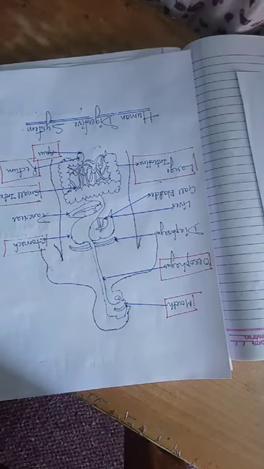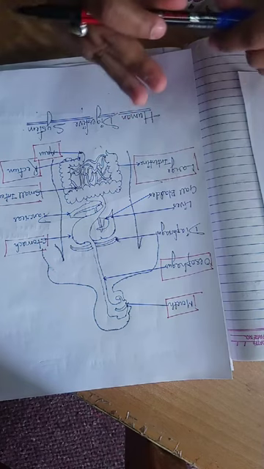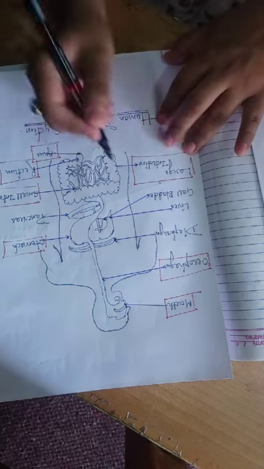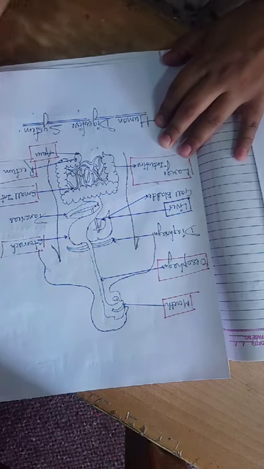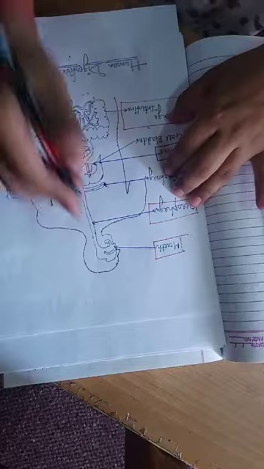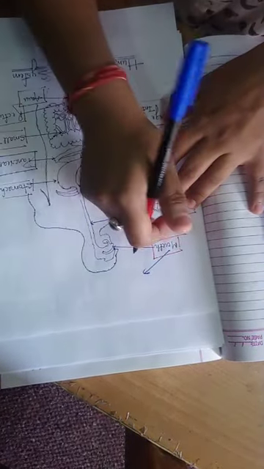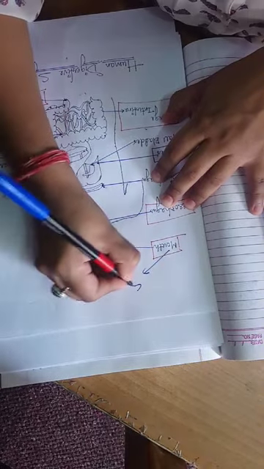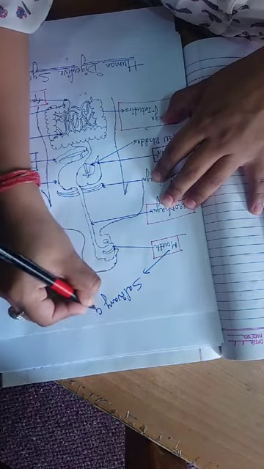The digestive glands present in the human digestive system are the liver, pancreas, and one more, which is present inside our mouth, the salivary gland.